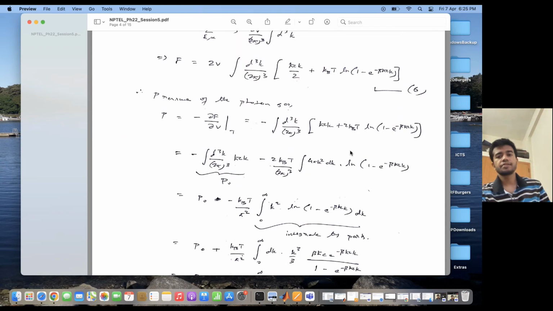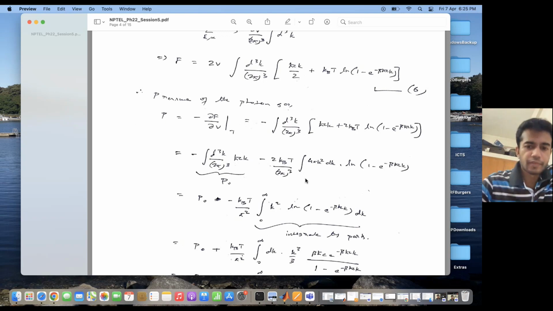So I again separate this out into two terms. One is the temperature independent term and the other is the temperature dependent term. The temperature independent term is the zero point pressure, which is P0. And this is the temperature dependent term, which comes from the radiation. Okay, so what is this quantity then?